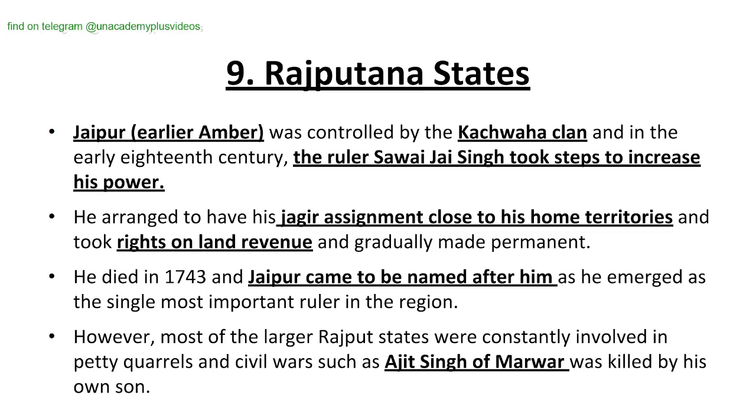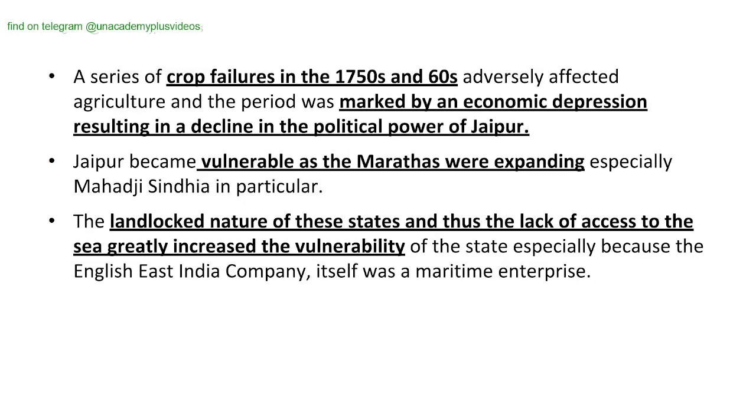However, most of the larger Rajput states were constantly involved in petty quarrels and civil wars, such as Ajit Singh of Marwar, who was killed by his own son. A series of crop failures in the 1750s and 60s adversely affected agriculture and the period was marked by an economic depression resulting in a decline in the political power of Jaipur.